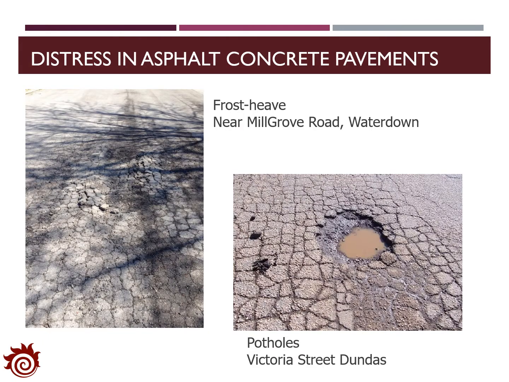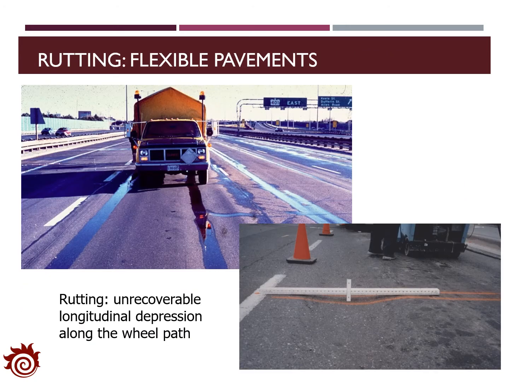The water in the subgrade layer will cause a frost heave effect in the asphalt concrete pavement. There will be a lot of alligator cracks, and it will also generate potholes on the surface of the road. In addition, the water in the lower layers of the pavement structures will result in rottenness in flexible pavements, which will be an unrecoverable longitudinal depression along the wheel path.